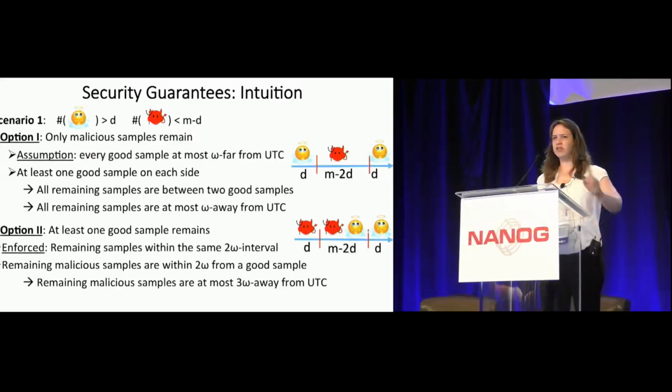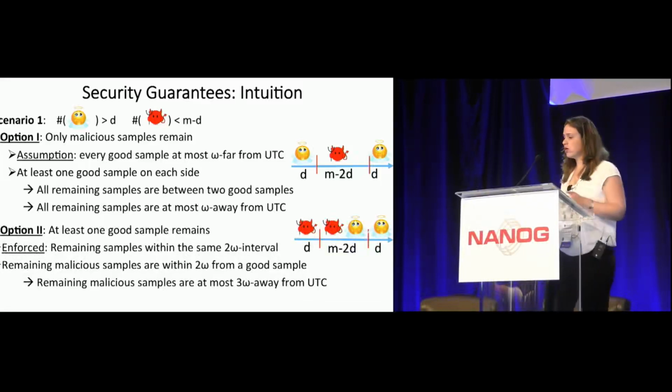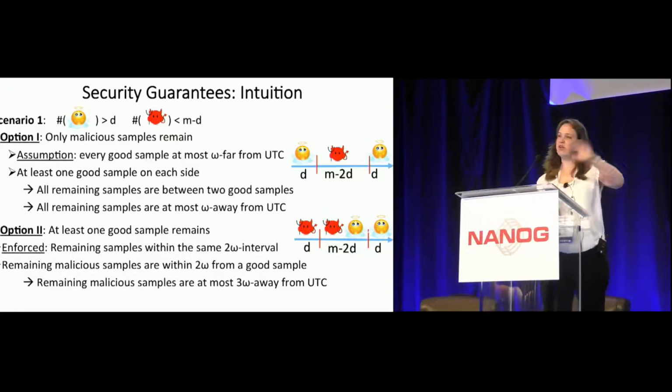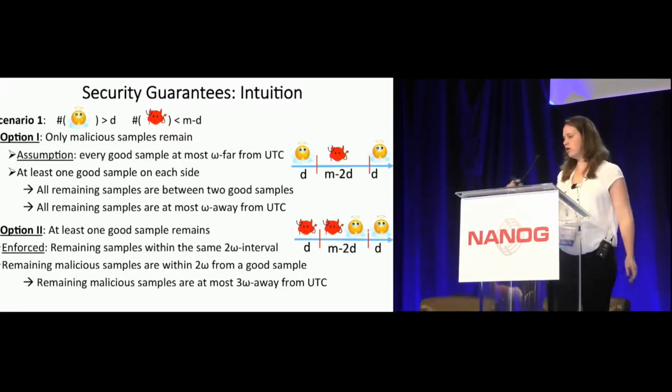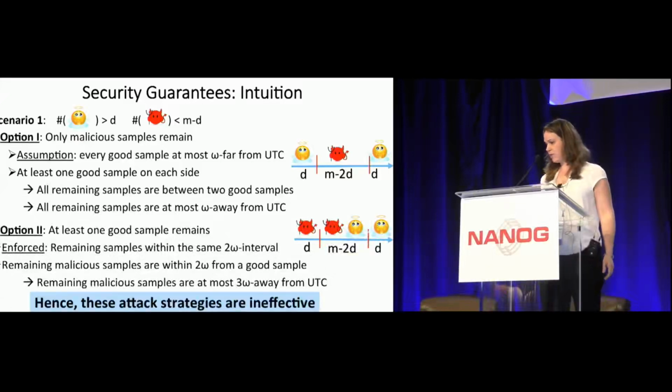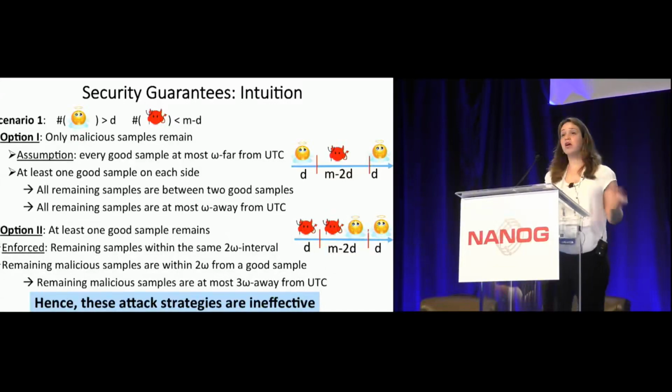The second option is where we have at least one good sample in our remaining set, and according to our first condition, all the samples in the remaining set should be close to each other, which means that we have at least one good sample, which is omega from the UTC. The others are close to it, and then their average should also be close to the UTC. And this is why we say that these attack strategies are ineffective.